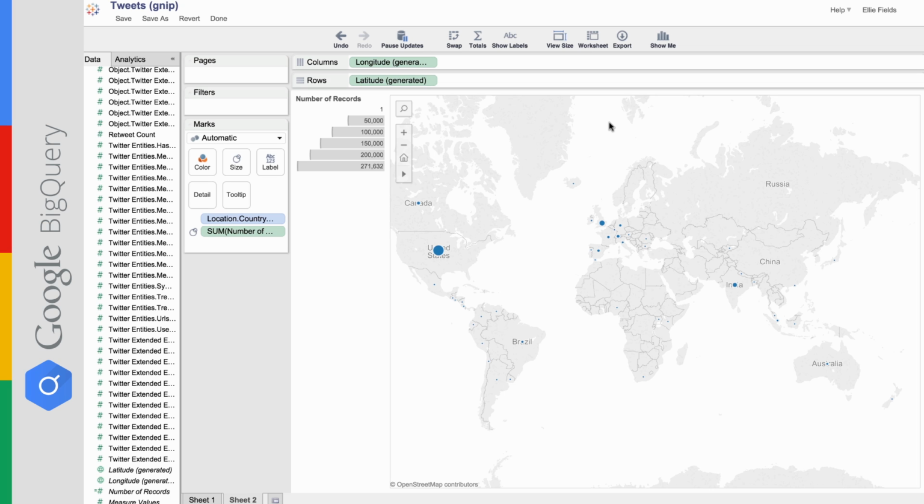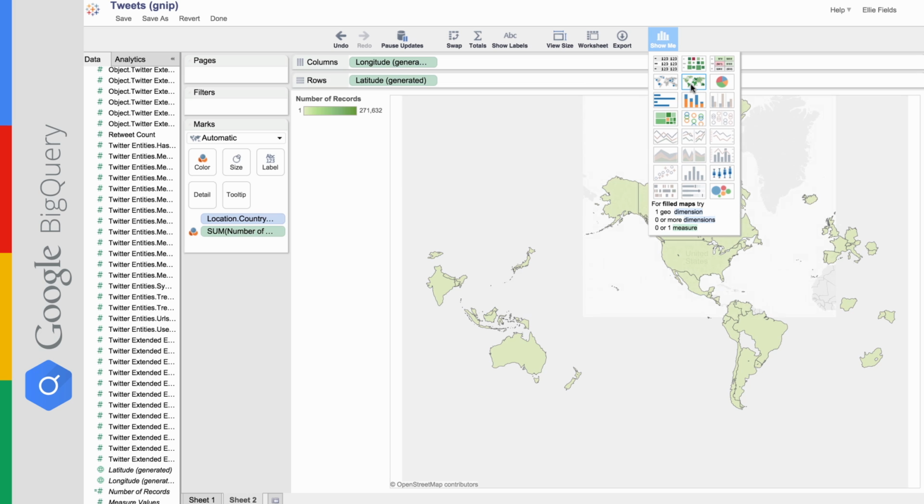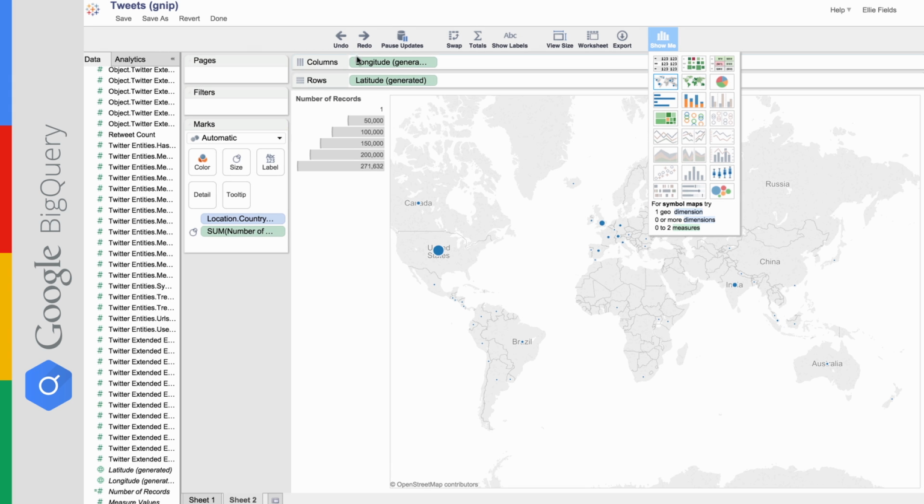But I want to show you another neat thing you can do. When you're working with data, you often want to change perspective. And Tableau's Show Me tool lets you do that simply by clicking in and choosing another visualization that might be appropriate. We also have a handy back button, so if you want to undo something, you can do that. You can actually undo or redo as many steps as you'd like.